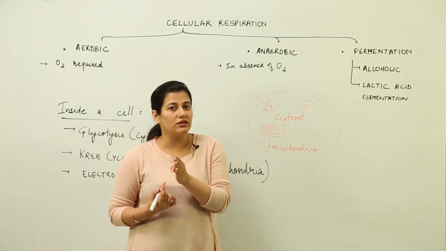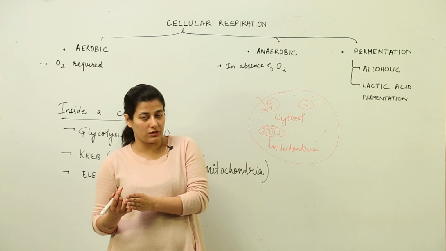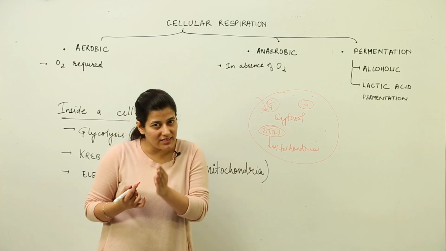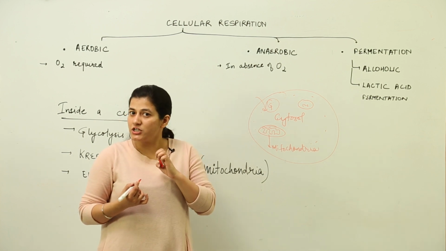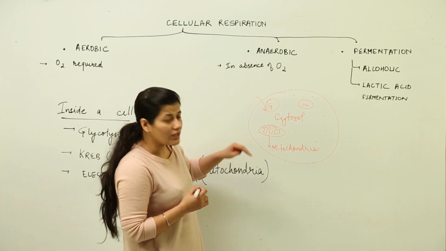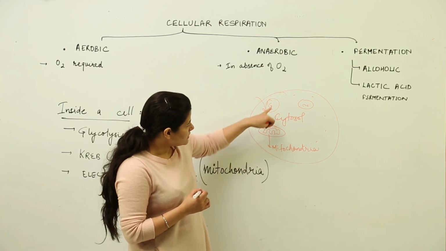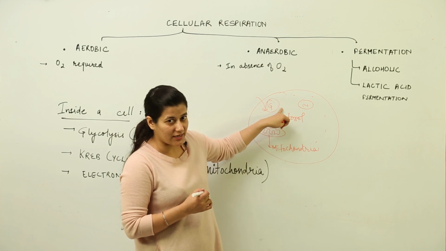So you have to break that glucose into 6 carbon dioxide molecules. For breaking that, you have to do it step by step so that the energy can be trapped inside each step in the form of ATP. Now this first half of the steps takes place inside the cytosol.